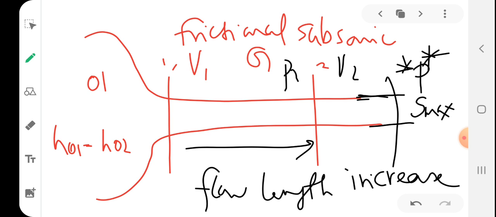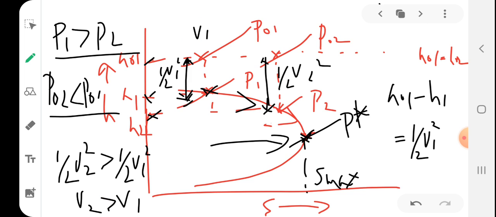So students, if you reduce the back pressure of the duct even below P star, in order to follow this line, the process takes place along this line, right? For the Fanno line to continue if you reduce the back pressure below P star, it should turn like this and the direction should be like this.